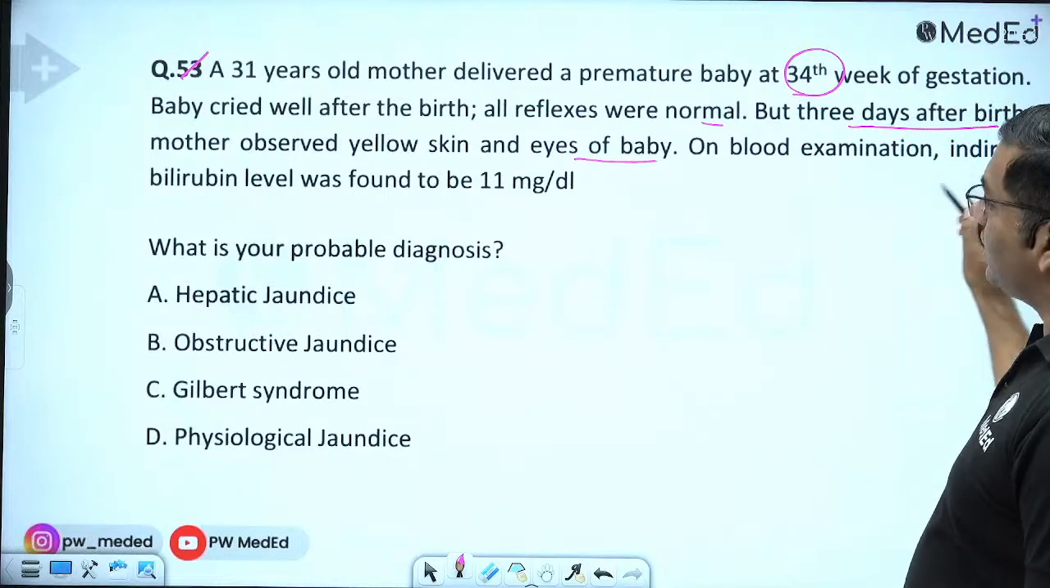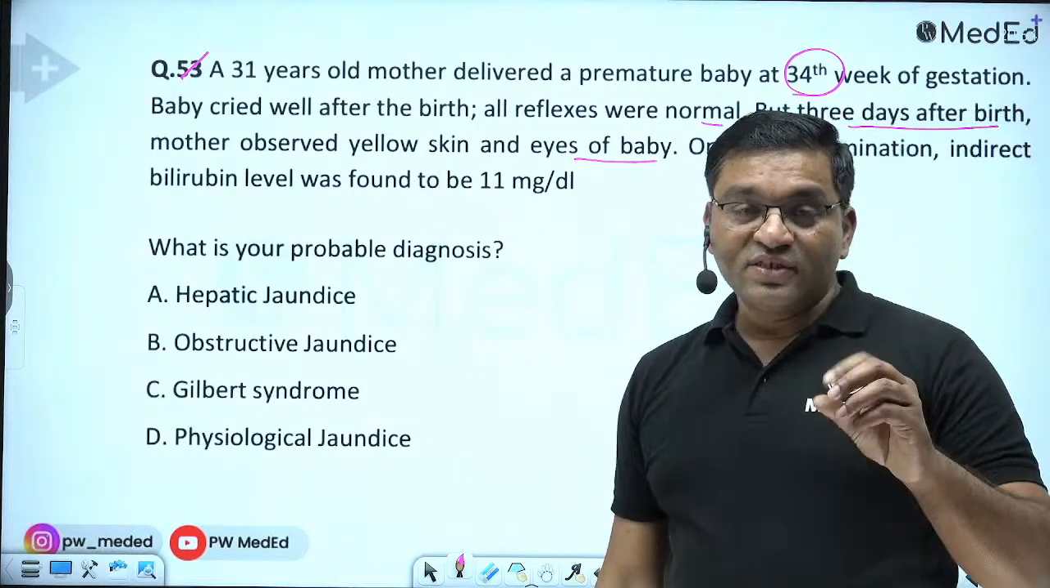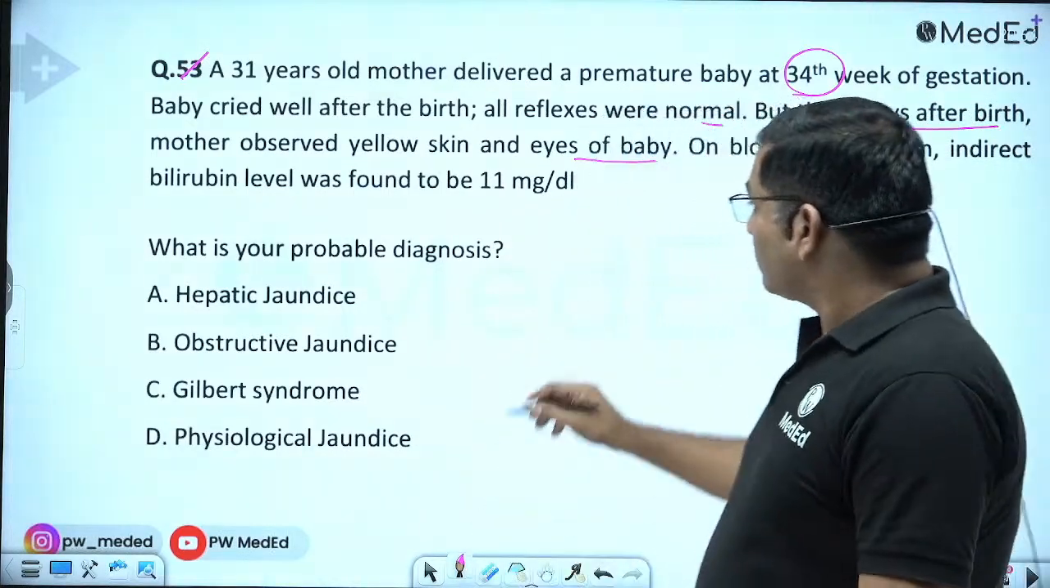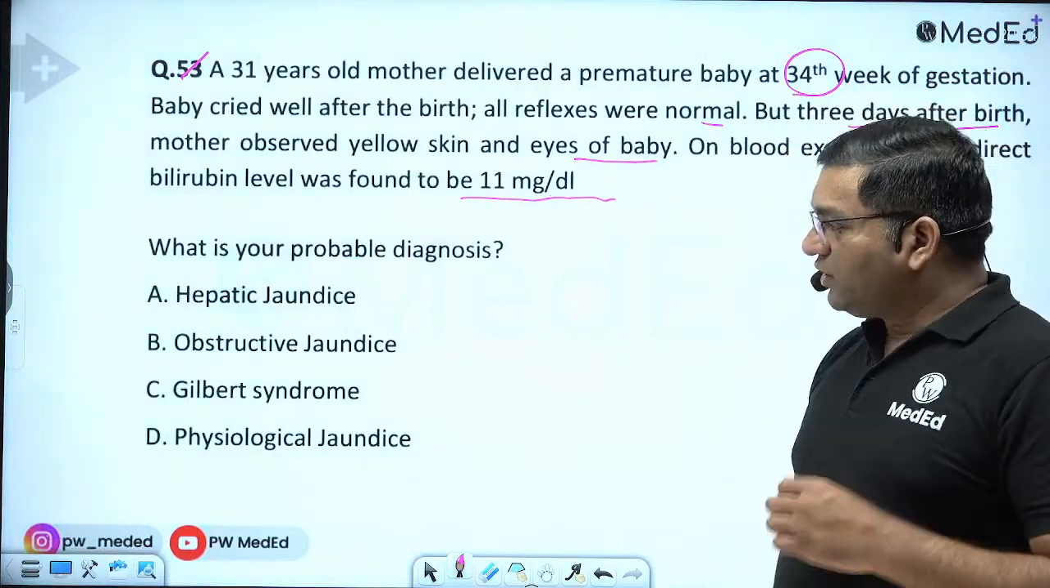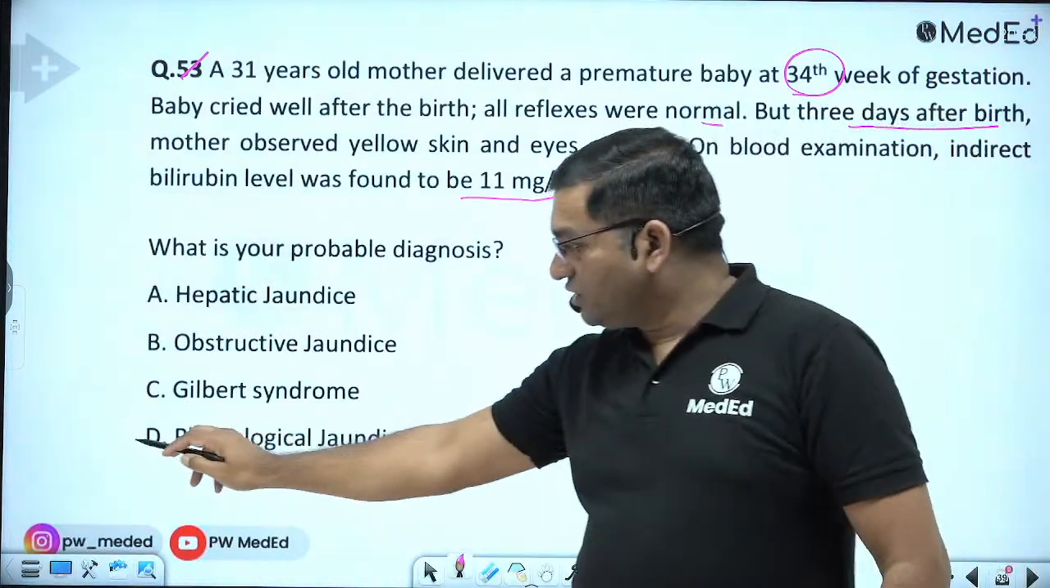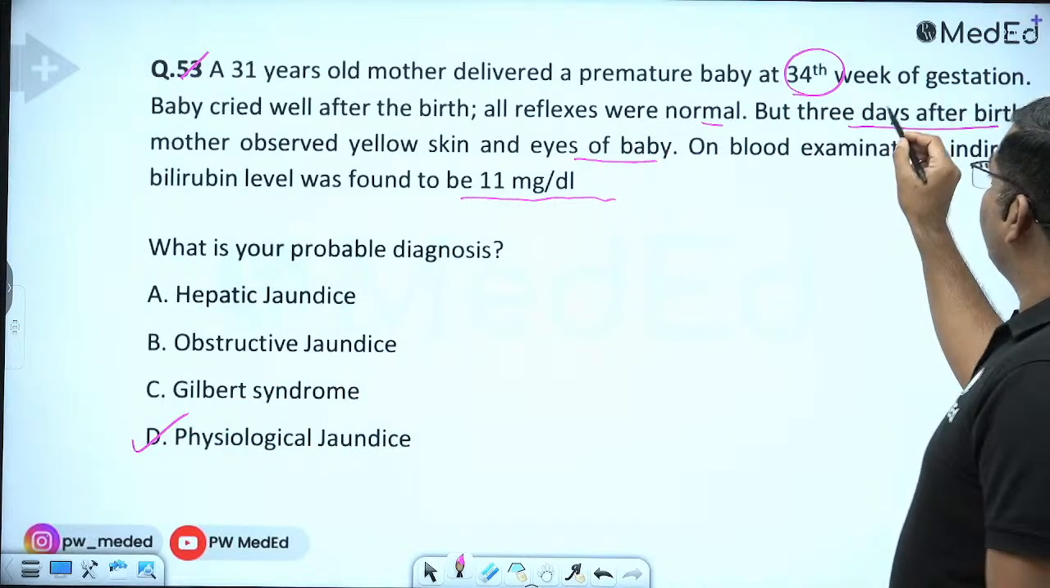On blood examination, indirect bilirubin, indirect means unconjugated bilirubin, is found to be 11 milligram per deciliter. So what is your probable diagnosis? This is a case of physiological jaundice. This is very, very important.